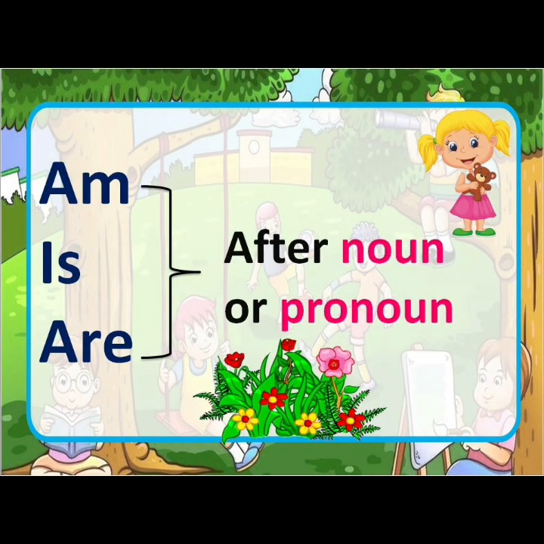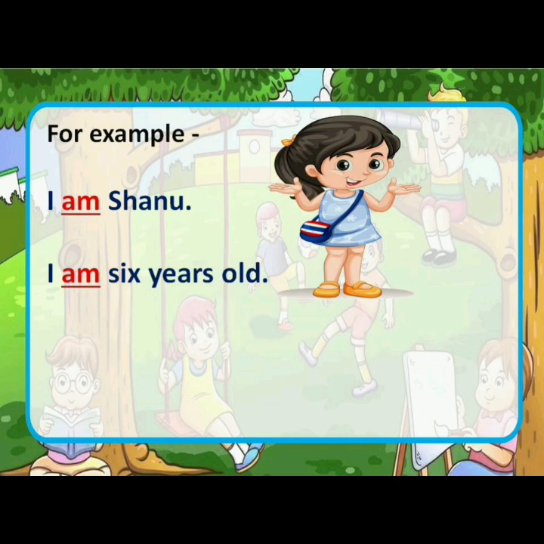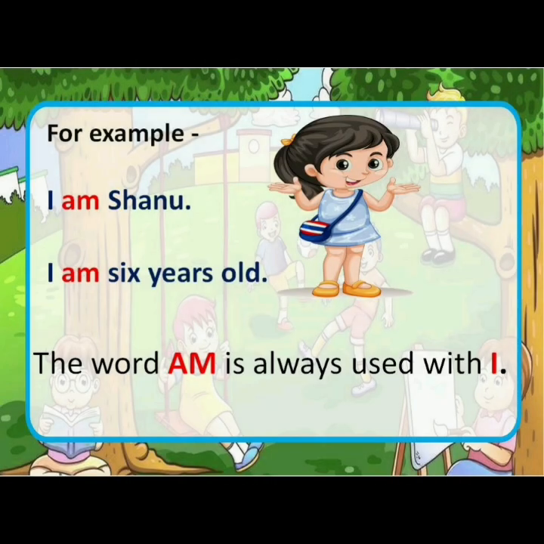Am, is and are used after noun or pronoun. These words tell us something about the noun or pronoun. For example, I am Shanu. I am 6 years old. The word am is always used with I.